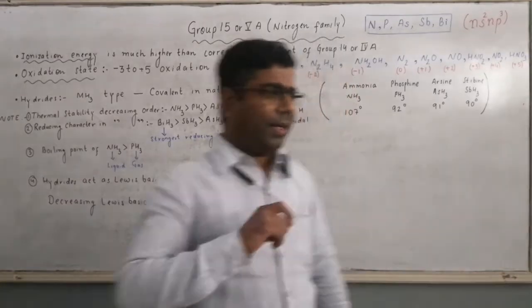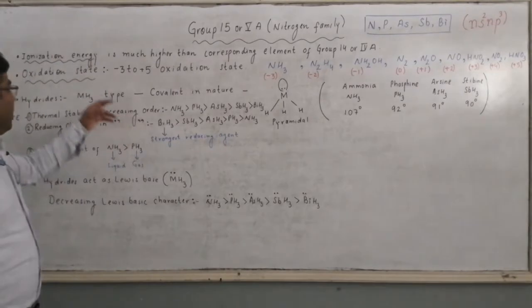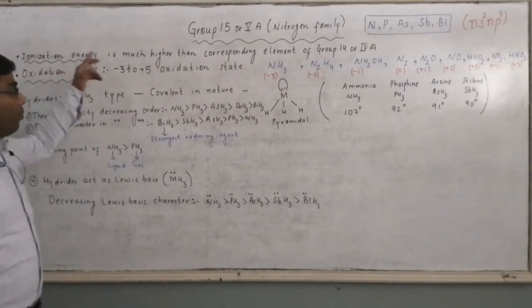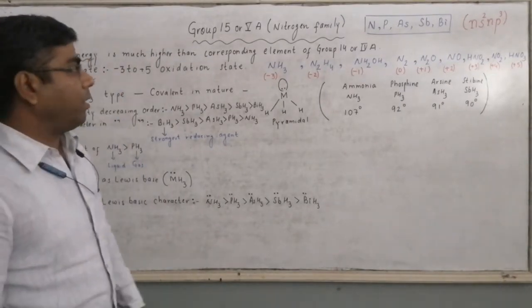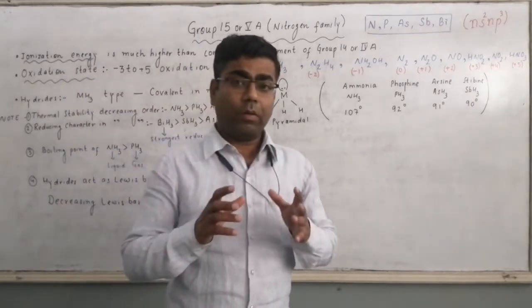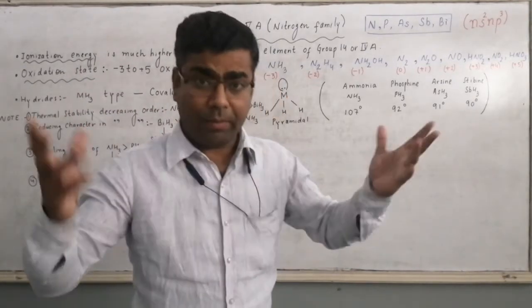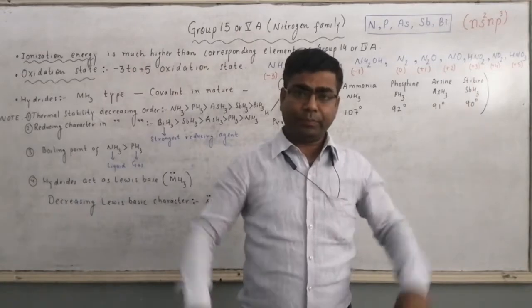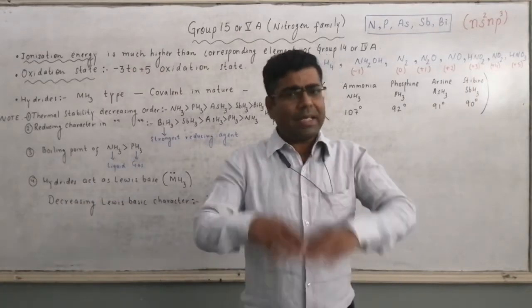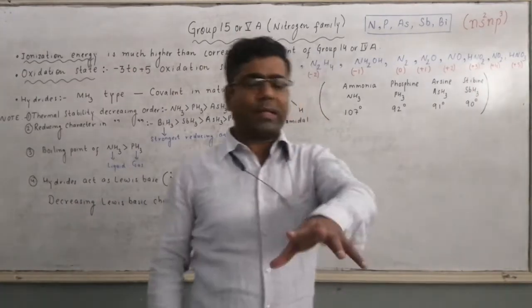But the important point here is that IP is much higher than the corresponding element of group 14 or 4th A. Much higher, not higher simply, much higher. If it is higher, then it is due to atomic size.